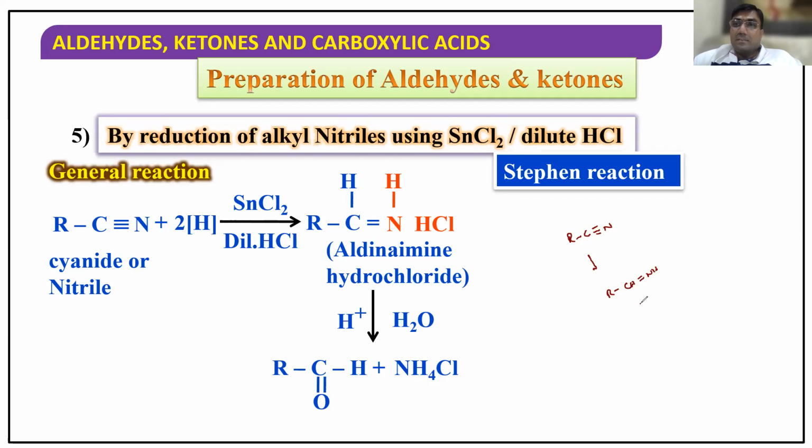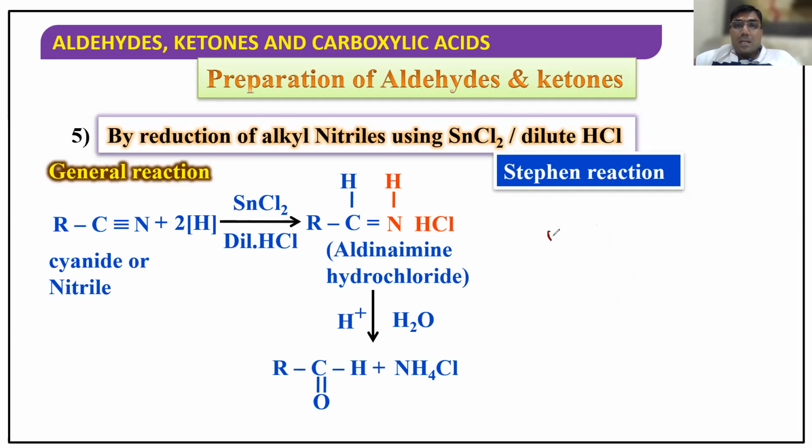Now you do hydrolysis. When you do hydrolysis, here H is added, here OH is added, again H is added, OH is added. So this diol will be converted into aldehyde. If you want, I'll explain again. Clear, sir? I think you got the understanding.